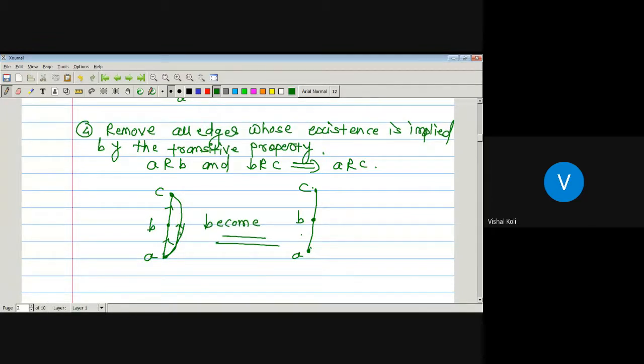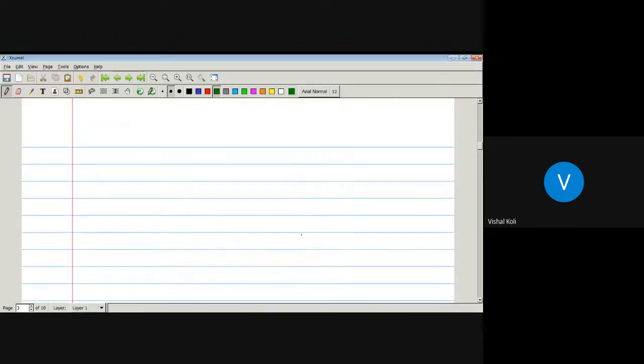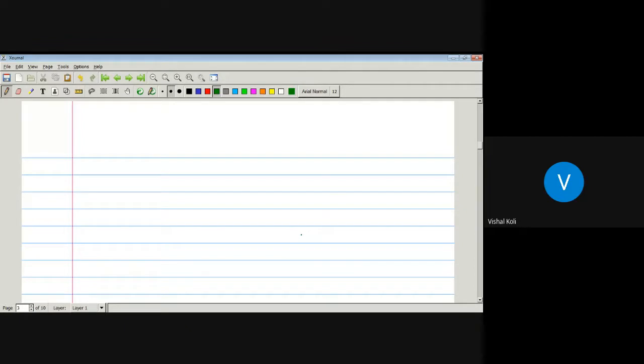So in the last step we have to remove all such edges whose existence is implied by the transitive property, and all these arrows which are incident on these vertices we have to remove, and then finally we will get our required Hasse diagram. Now suppose we have to recover a directed graph from the given Hasse diagram of the partial order relation, then there are some steps to recover that directed graph.